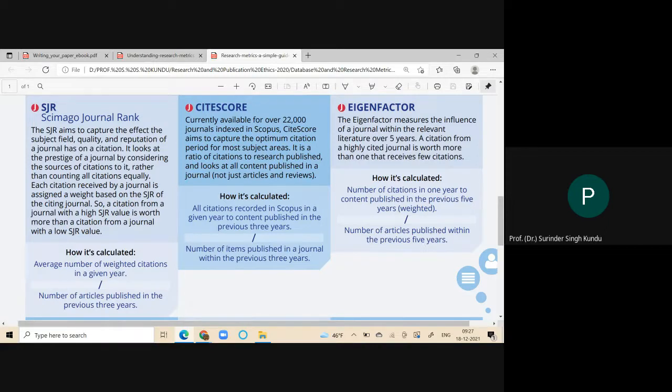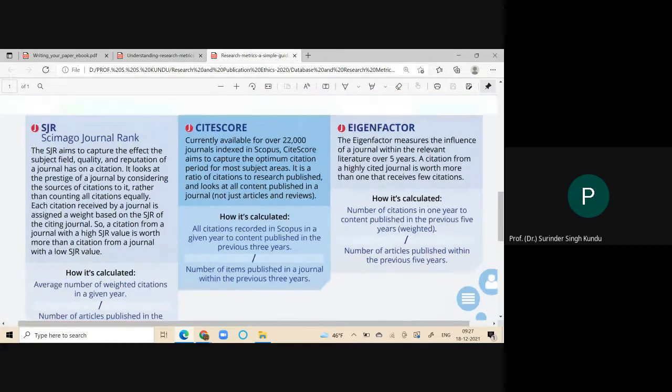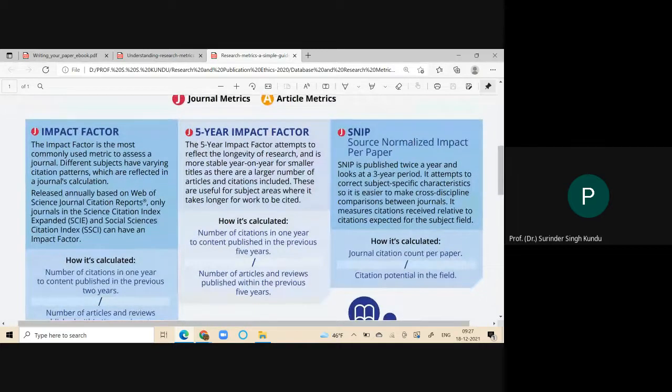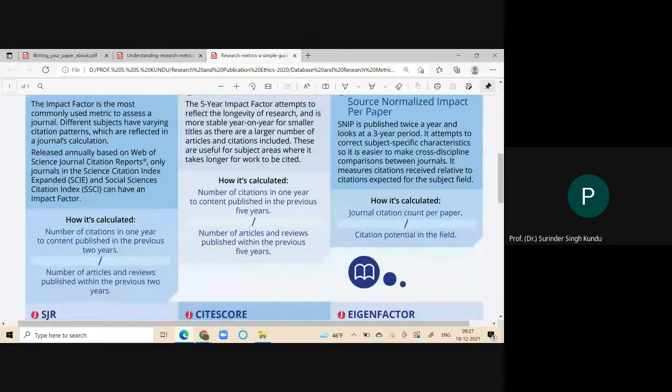Total, everything. In the case of the impact factor, it was simply articles and reviews only. Not editorials, no other opinion documents are included.